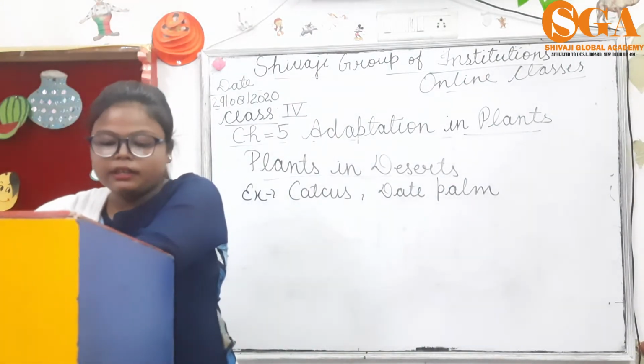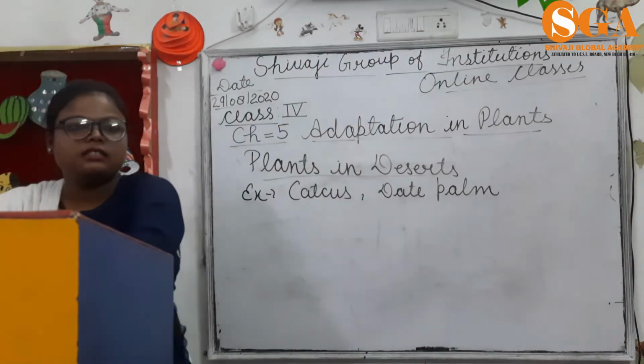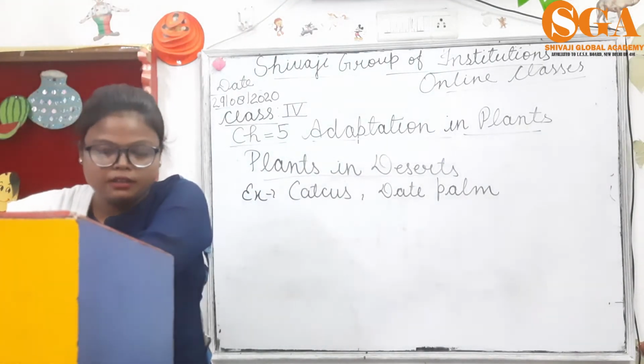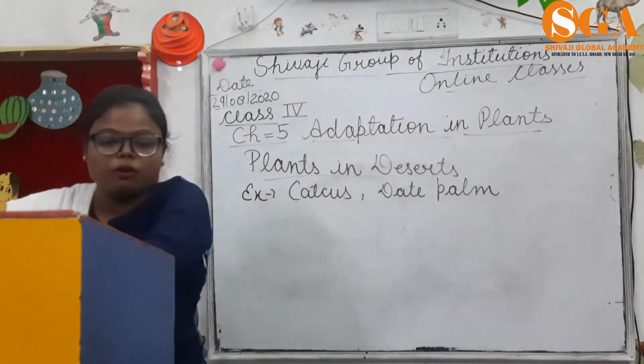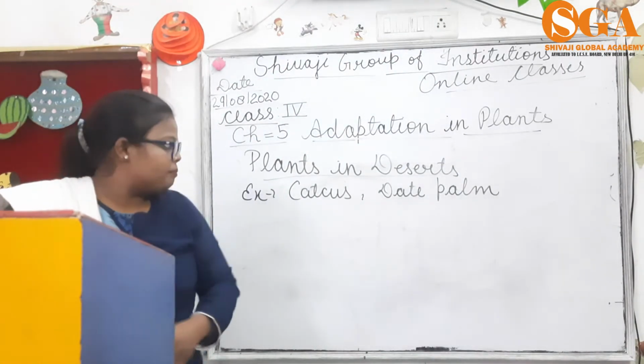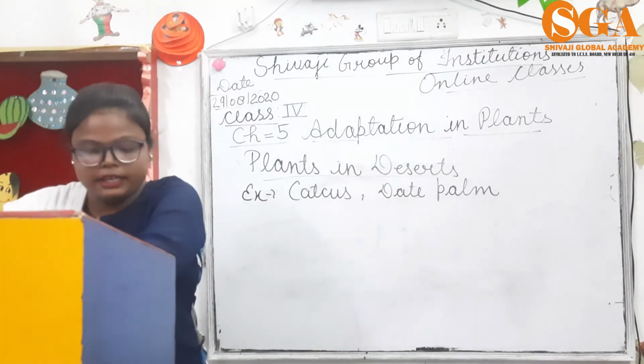So I repeat it again, the desert areas are hot, dry and sandy. So the plants need to retain water and obtain water from deep inside the soil. Example, cactus and date palm.